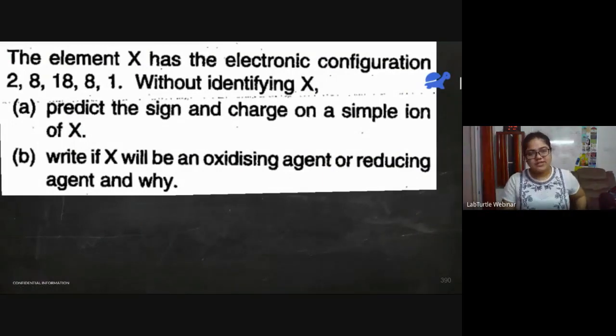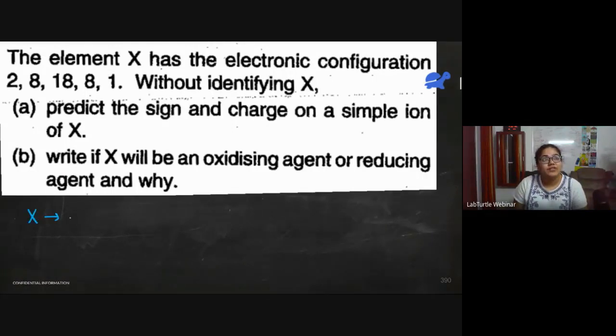Try to solve this question. We have an atom X and its configuration is 2, 8, 18, 8, 1. So if it wants to become like a noble gas, it can either lose this electron or gain 7 electrons. But losing one electron is easier. So X will just lose one electron.